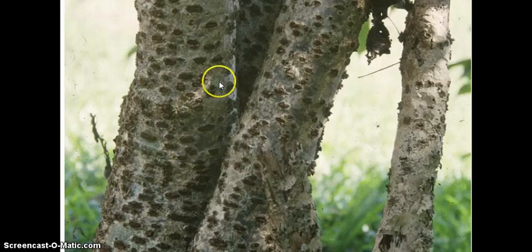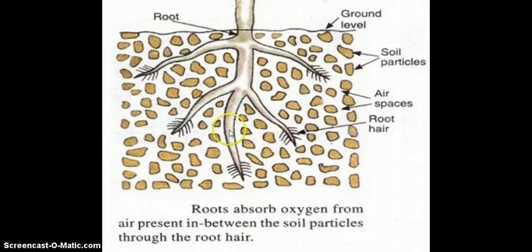Apart from stomata, there are structures called lenticels on the bark. These are tiny openings on the bark through which gaseous exchange occurs. These are the lenticels. In case of roots, they also require air. So what they do, roots absorb the oxygen or air which is present in the air spaces in between the soil particles. They absorb the gases which are required, like the oxygen.